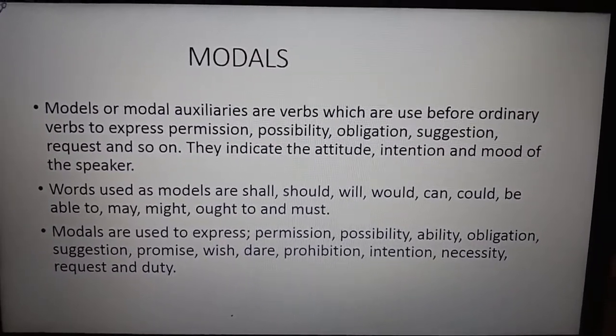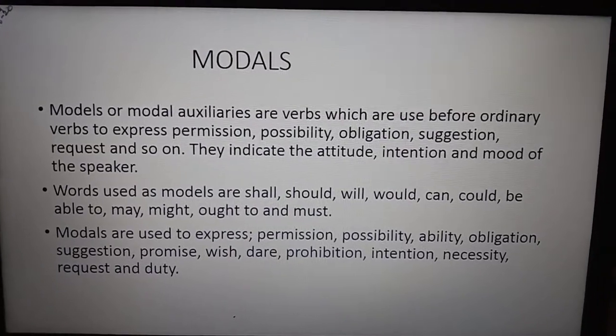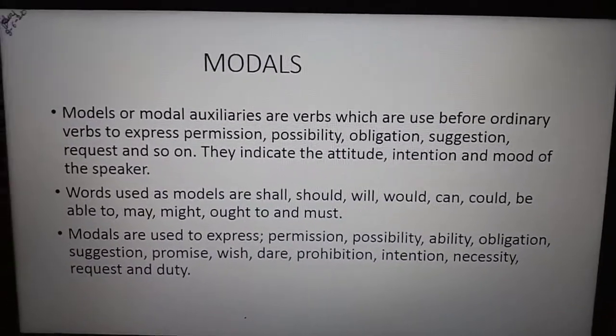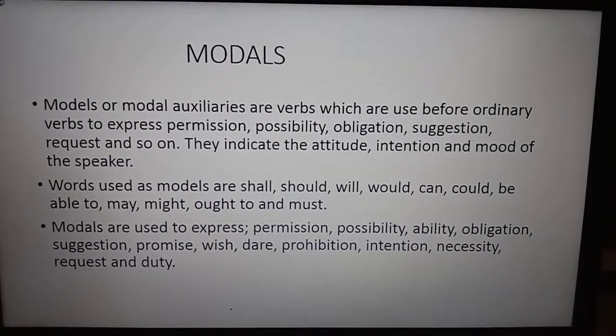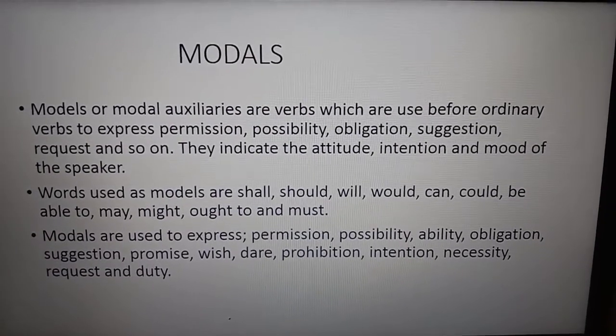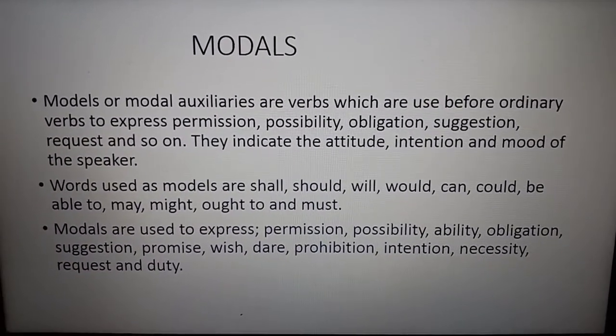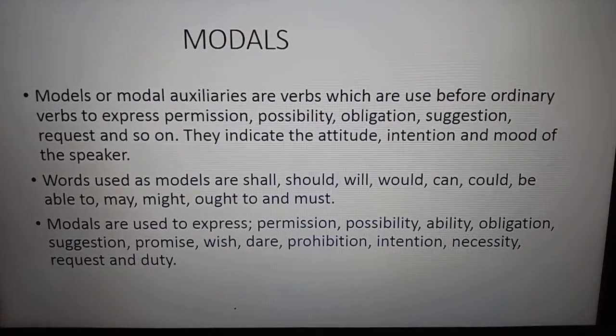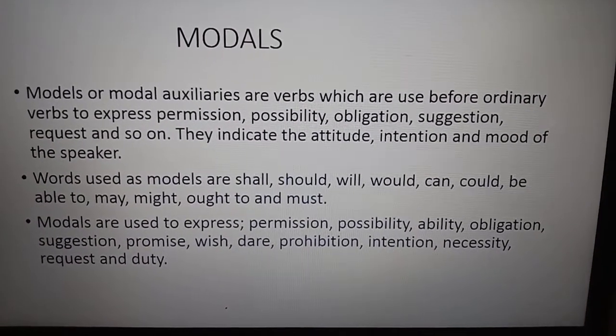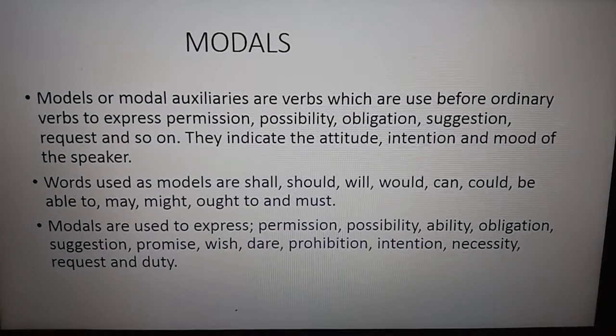You should complete your work. Should you complete that work? Like this. See, the same sentence can be used as an order, or it can be used as a request also. Understood, children? So further we are going to study how the modal auxiliaries are used.